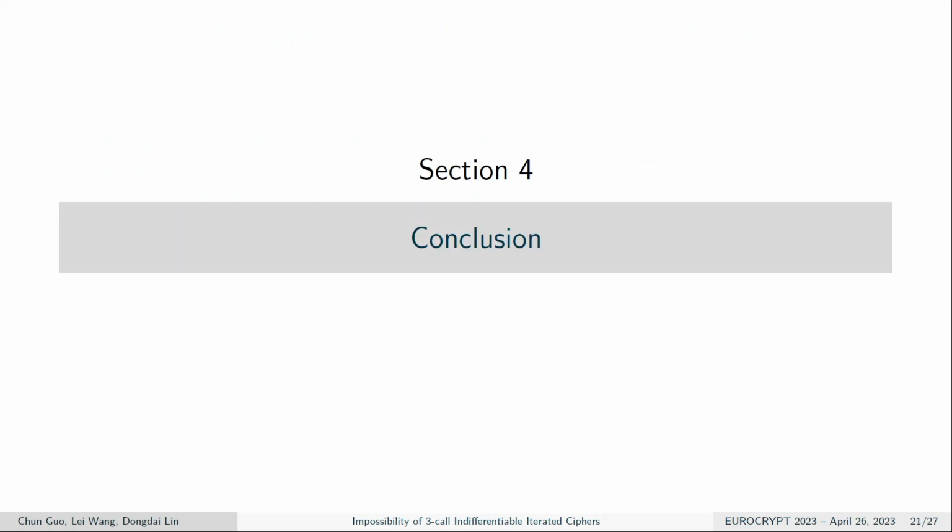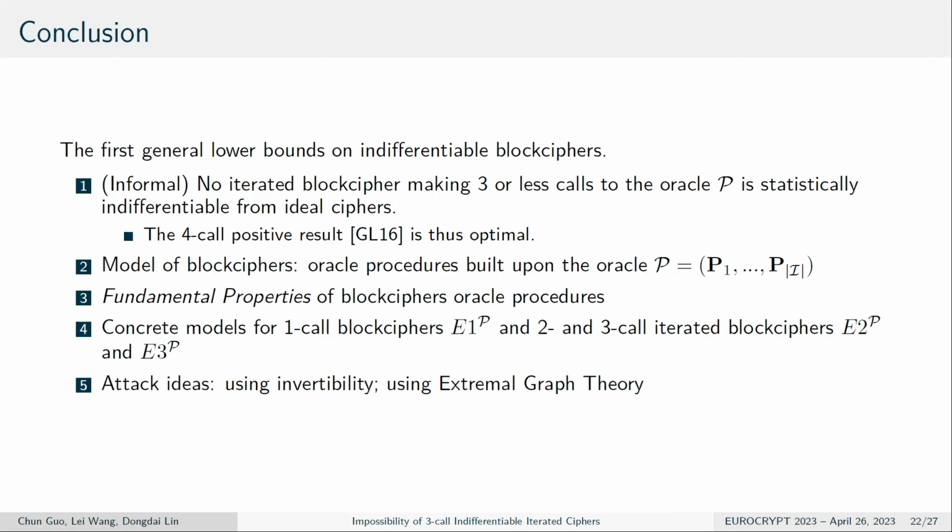So then we come to a conclusion. We propose the first general lower bound on indifferentiable block ciphers. Informally, a non-iterative block cipher making 3 or fewer calls to the permutation is statistically distinguishable from an ideal cipher. This also implies the previous 4-core result is optimal.